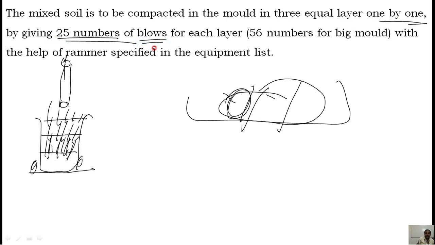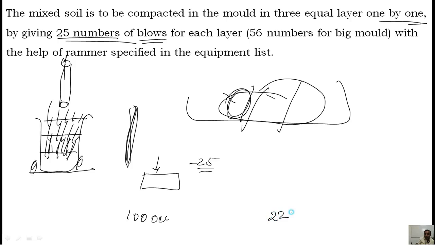There is a standard here. You cannot compact it day and night. The first layer when you put, you need to drop the hammer 25 times. Lift it and drop it, lift it, drop it, like that 25 times. If you are using the 1000 cubic centimeter mold, that is the small mold, 25 times. If you are using the 2250 cubic centimeter mold, the big mold, then you need to lift it and drop it 56 times.